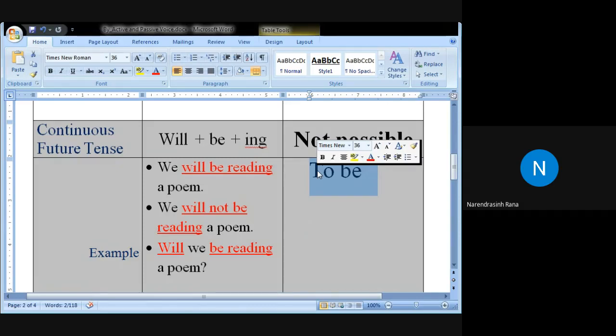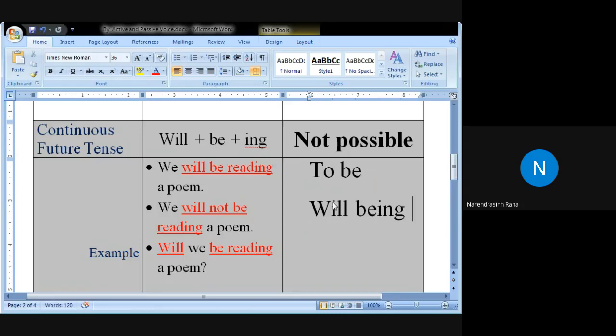You cannot use the to be of the past tense. In the future tense, you don't have any to be. So there is no option by which you can construct the passive form. You can't use will, being written.